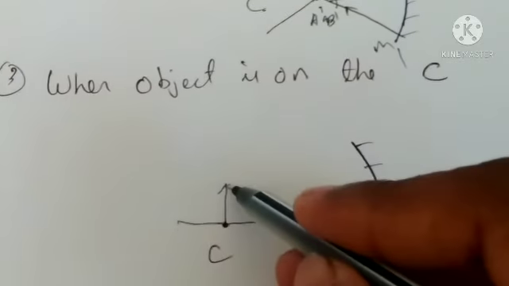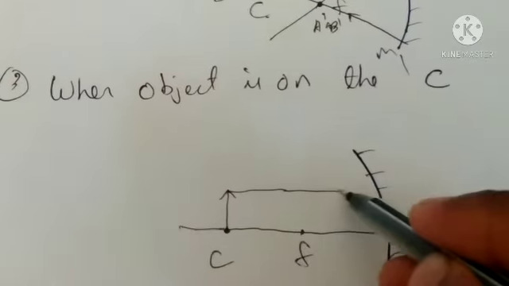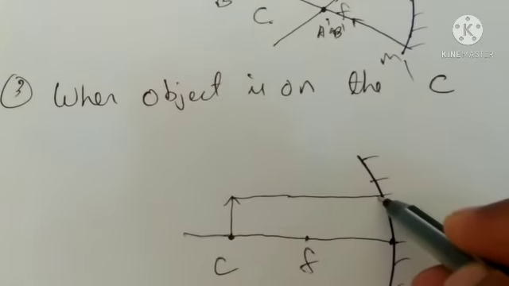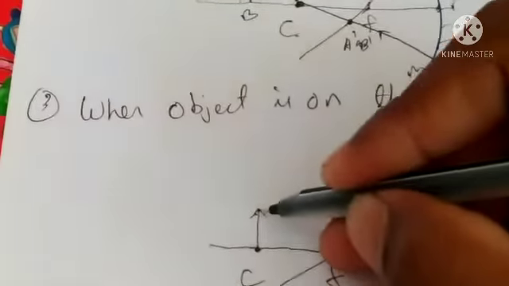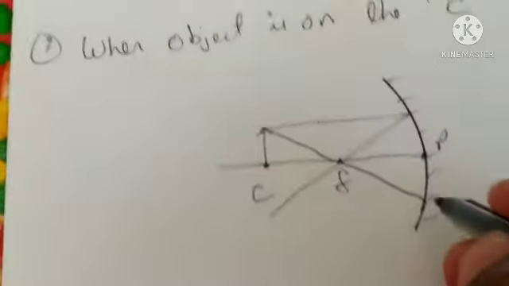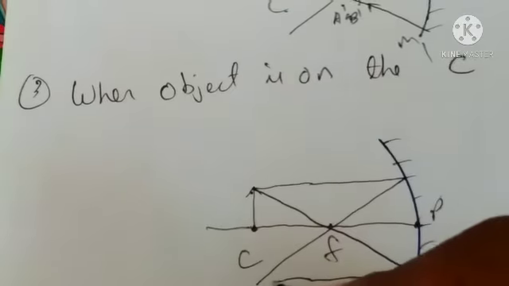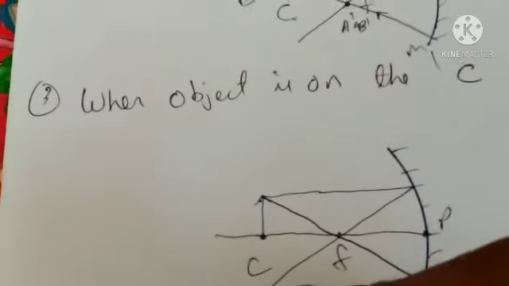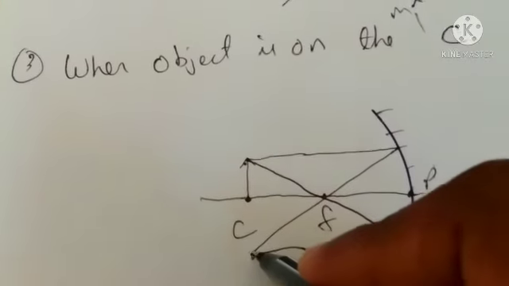Now first ray goes parallel to principal axis and is reflected and comes from focus. Second ray goes from focus and is reflected and comes out parallel to the principal axis. Then they meet each other on the center of curvature. Now our image is formed here.